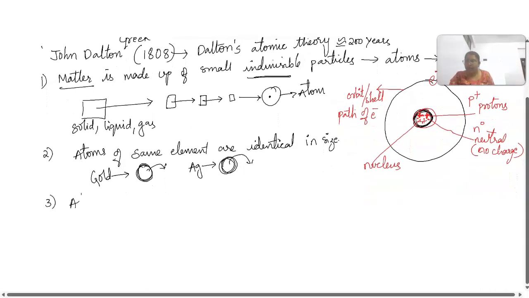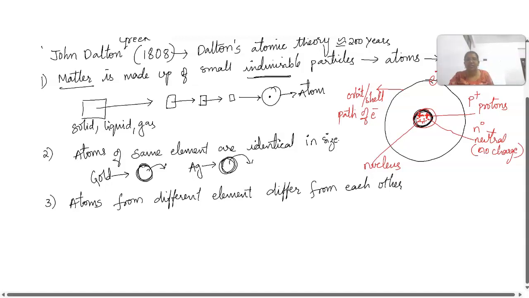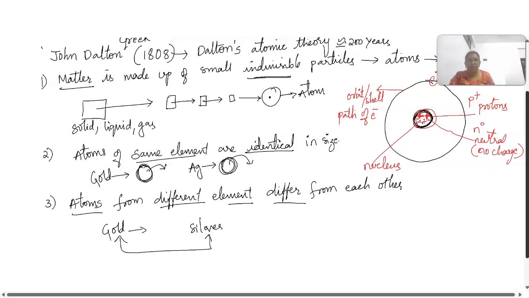Next, third point: atoms from different elements differ from each other. So here the difference is, atoms of the same element are identical, but here what is being told is that atoms from different elements differ. See, here gold is there, here silver is there, right? So these two are different, they differ from each other, isn't it? So this is the third point he told.